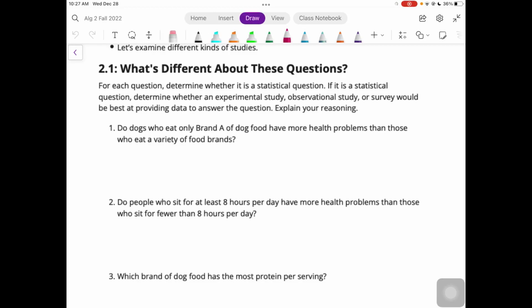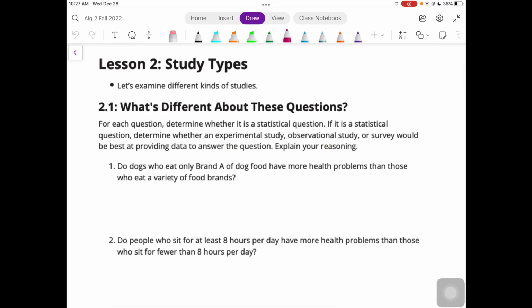All right, let's take a look at Unit 7, Lesson 2, study types. For each of these questions, we're going to determine whether it's a statistical question. And if it is, we're going to determine whether an experimental study, observational study, or a survey would be best at providing the data to answer this question. Then we're going to explain our reasoning.